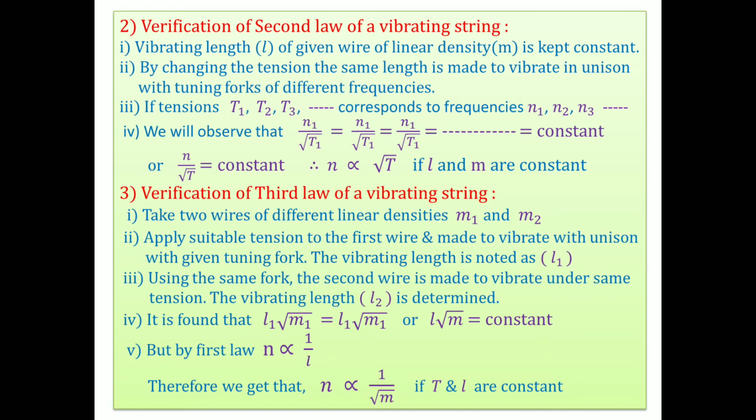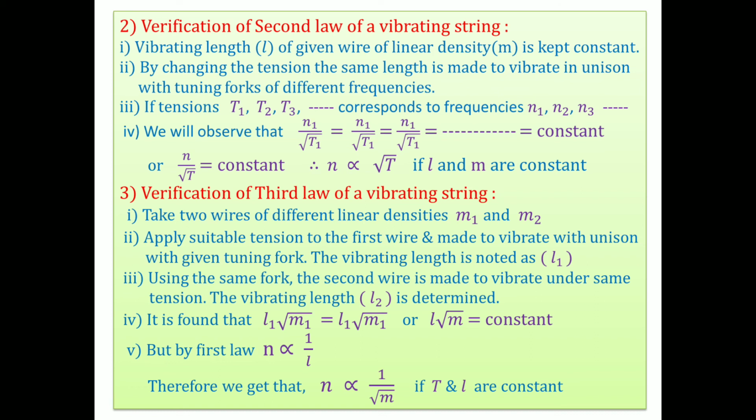Thereafter we go to the verification of the second law of vibrating string. The second law says the frequency of vibration of the string is directly proportional to the square root of tension in the string. In this case the vibrating length L of a given wire of linear density M is kept constant, meaning the bridges are not moved and the wire is not changed.